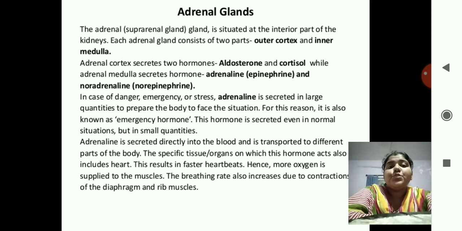The specific tissue or organs on which this hormone acts also includes the heart. This results in faster heartbeats, hence more oxygen is supplied to the muscles. The breathing rate also increases due to contractions of the diaphragm and the rib muscles. In conclusion, you can remember that adrenaline is an emergency hormone which is secreted by the adrenal gland whenever your body is in an excited or very nervous state.